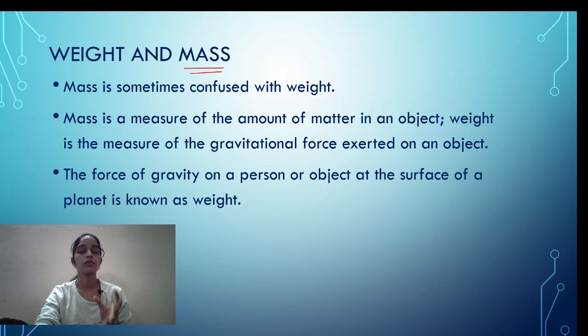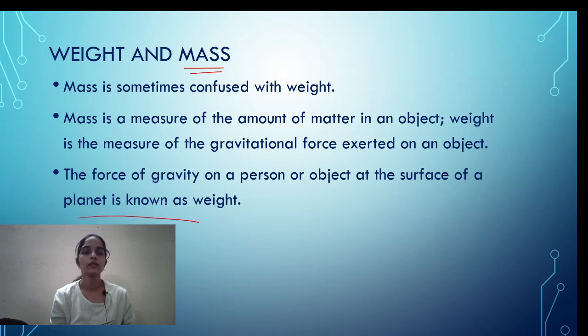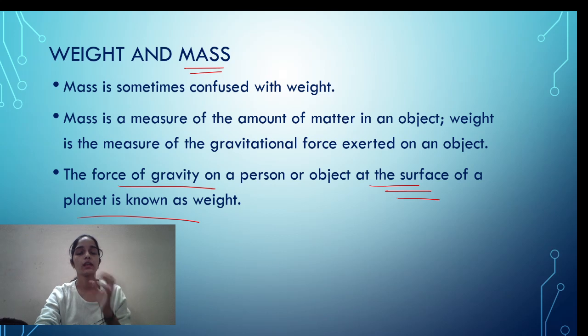Now the force of gravity on a person or an object at the surface of a planet is known as its weight. It depends on the planet, because of the gravitational acceleration.